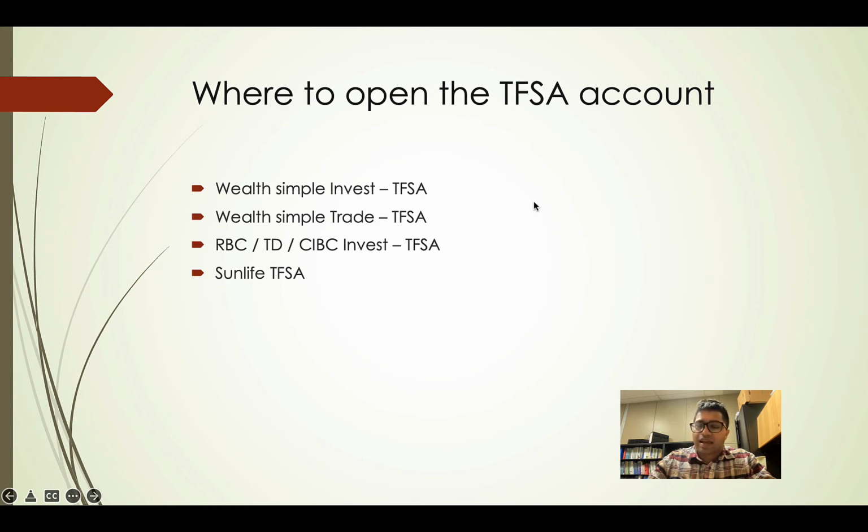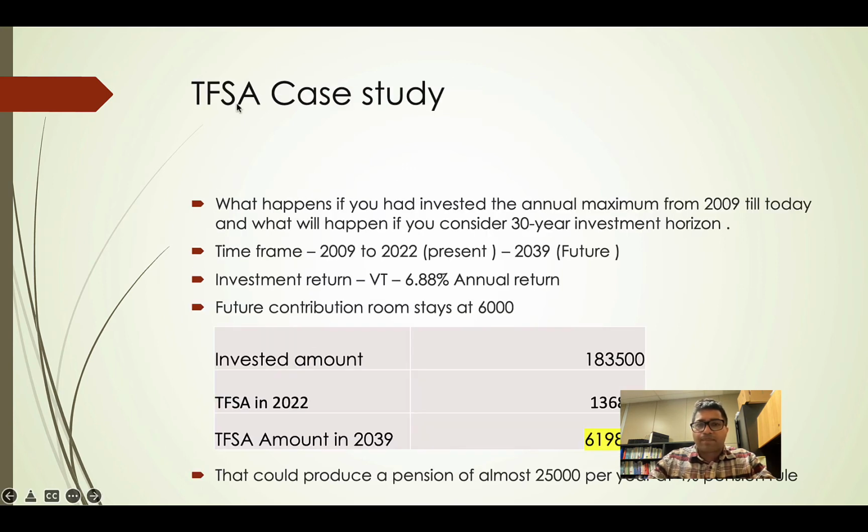So you can have access to Canadian stocks, American stocks, Canadian ETFs, American ETFs, etc. in your Wealthsimple Trade account. You can also open it with big banks and big investment firms like RBC, TD, CIBC Invest, etc. You can also open it with Sun Life Insurance or other insurance companies, or with mutual fund companies too. Okay, so we'll do a case study on how a TFSA actually works.